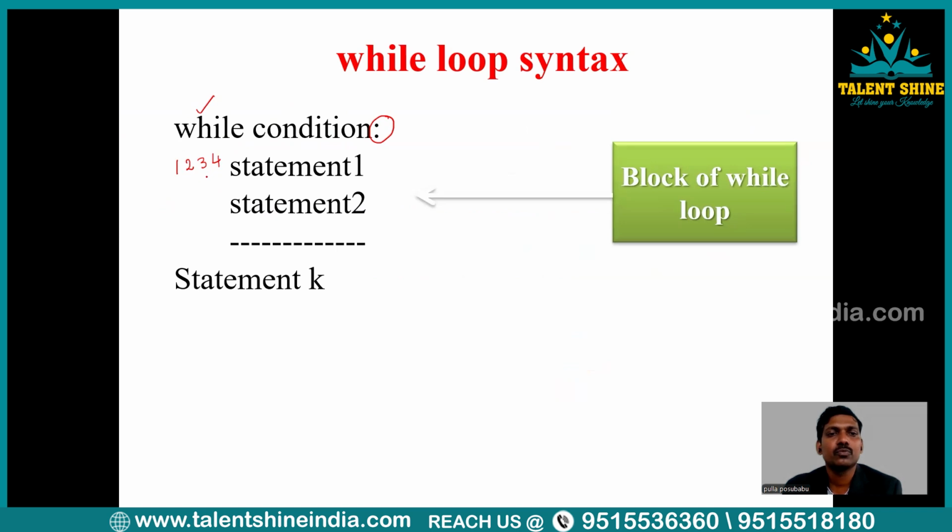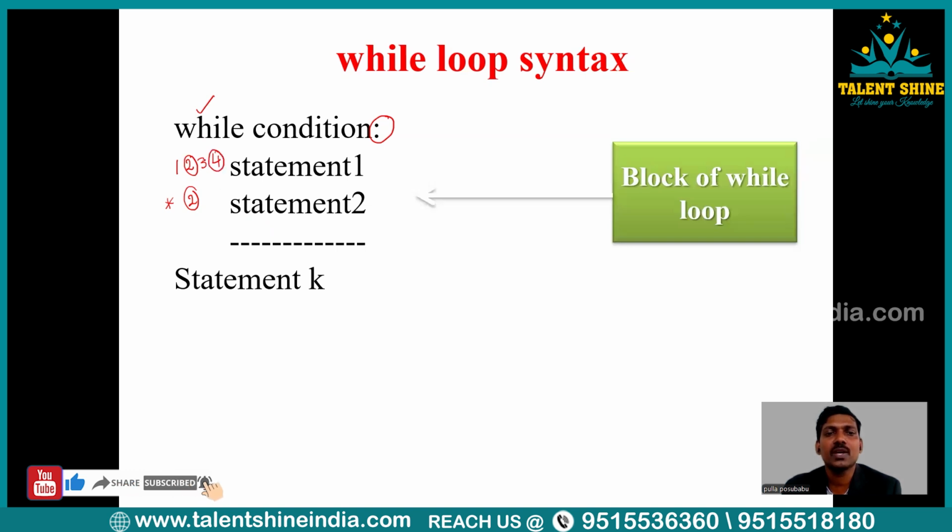It is up to you. But you are not supposed to leave different spaces in statement one and statement two. If you are leaving two character spaces in statement one, in statement two also you have to leave two character spaces. If you are leaving one character space here, then you will get an indentation error, which means you have to follow uniformity here. I hope everybody is clear.